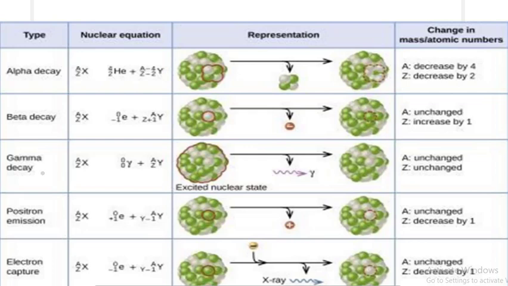Then there is gamma decay. Whenever there is a gamma decay, there is no change in the atomic mass number and no change in the atomic number. Apart from this, we also have positron emission. Whenever there is a positron emission, the atomic mass number does not change, but the atomic number decreases by 1. And when there is an electron capture, the atomic mass number does not change, while the atomic number decreases by 1, okay? So this is the theory part which we must know.